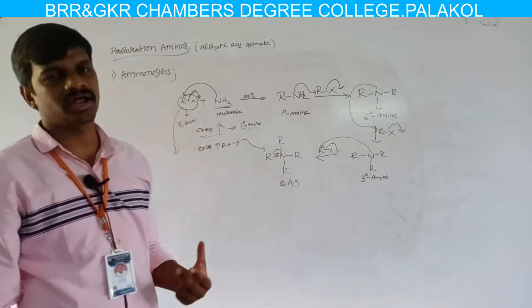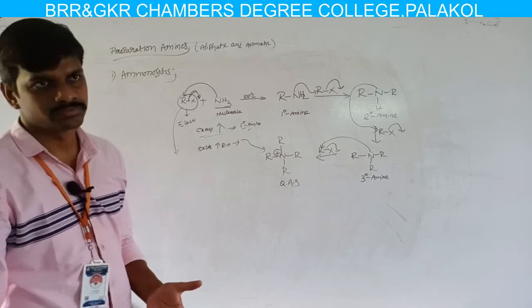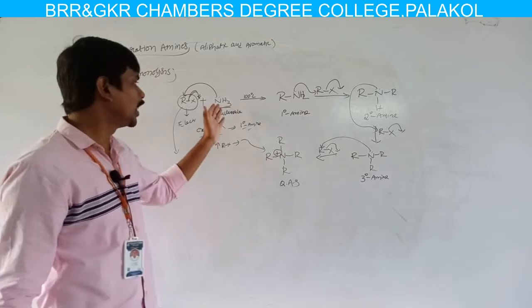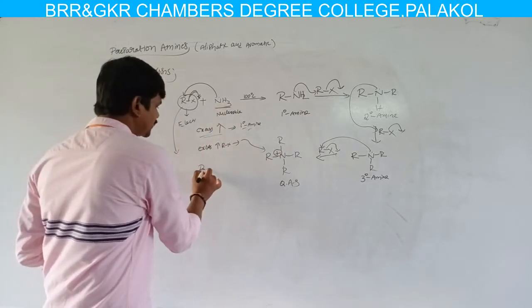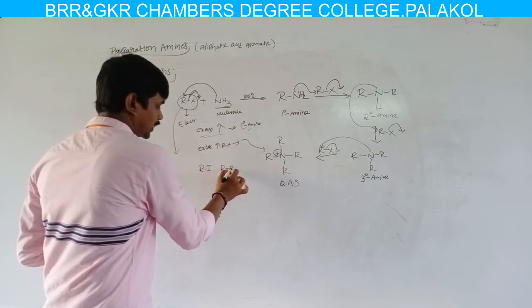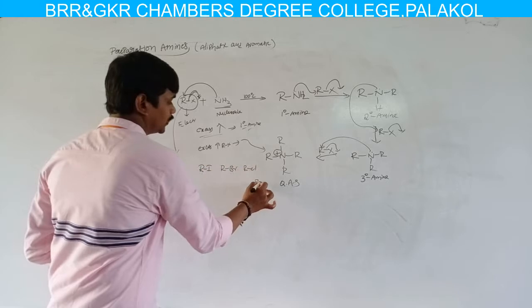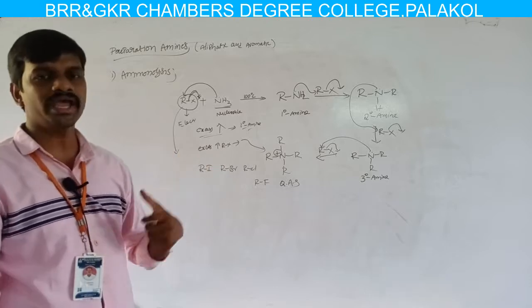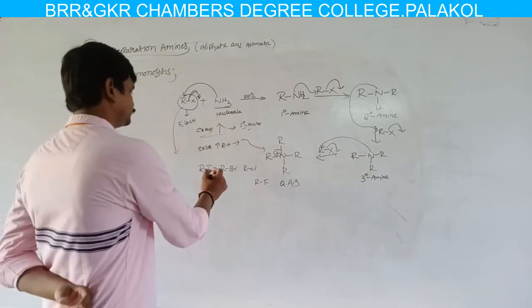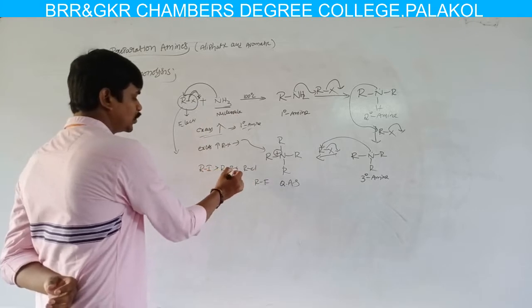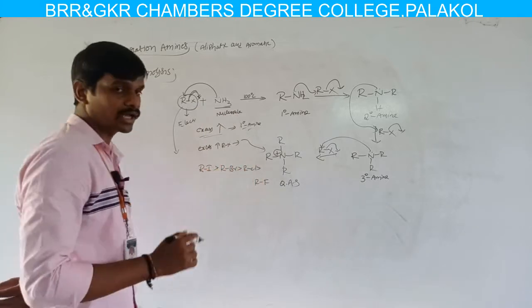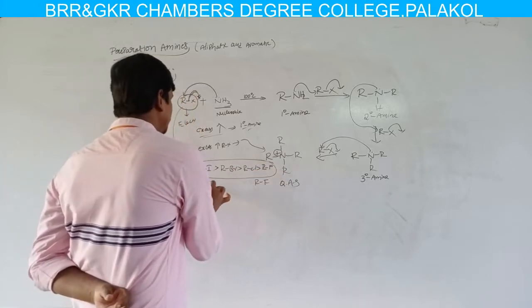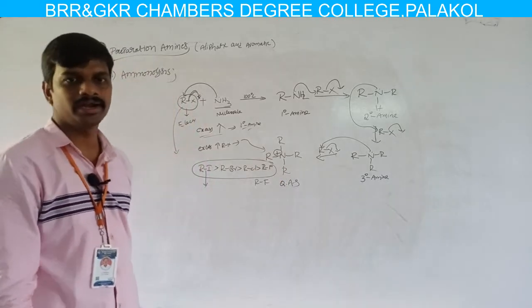Here we have different types of alkyl halides. Which alkyl halides react fast with the ammonia molecule? We have alkyl iodide, alkyl bromide, alkyl chloride and alkyl fluoride, four different types of alkyl halides. Which alkyl halide is more reactive with ammonia? Alkyl iodide is more reactive than alkyl bromide, alkyl bromide is more reactive than alkyl chloride, and alkyl chloride is more reactive than alkyl fluoride, because iodide is a good leaving group.